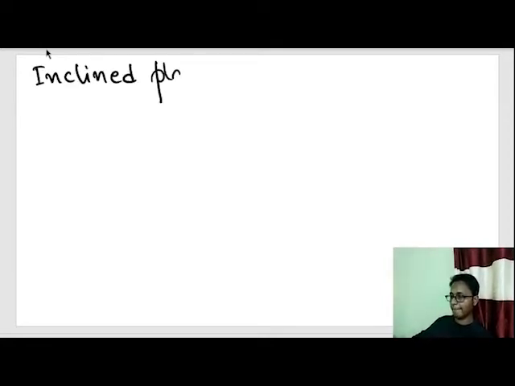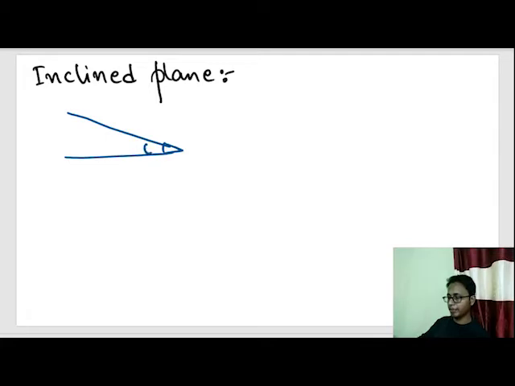Inclined plane. So inclined plane is something that has tilt to it. That means a body will be kept on a plane that has some angle theta with the horizontal, and body is being kept out here, or something is being done out here.